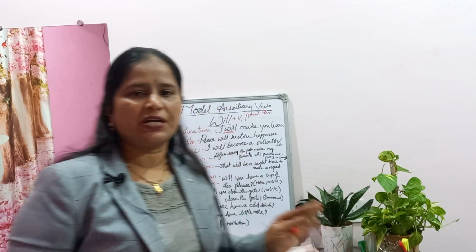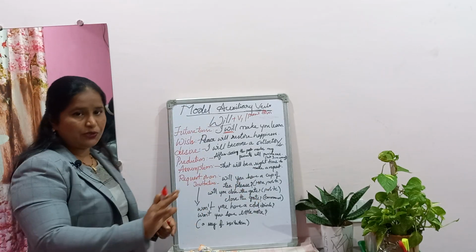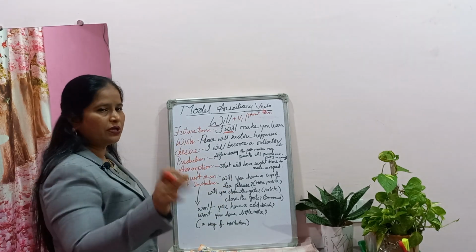Modal auxiliaries do not have any such difference, whereas when you come to the tenses, there we will find certain things. Here it is the easy thing, and we can do it without confusion.